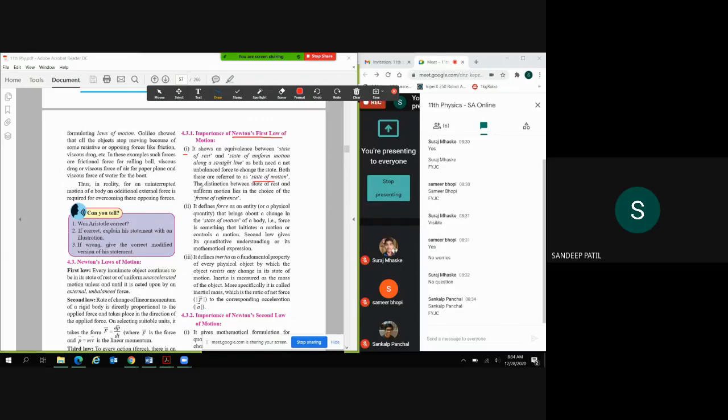So the distinction between the state of rest and uniform motion lies in the choice of frame of reference. Frame of reference हम आज पढ़ेंगे बहुत डिटेल्स में. So what is the difference between state of rest और यूनिफॉर्म मोशन? सो हमने लास्ट टाइम देखा था कि अगर एक प्लेटफॉर्म है और प्लेटफॉर्म के बाजू में ट्रेन है, this drawing may not be so good, but I will try to make better drawings in the next lectures.